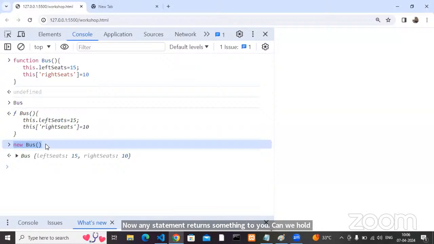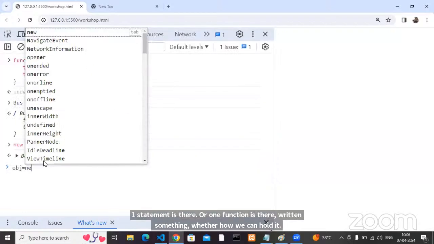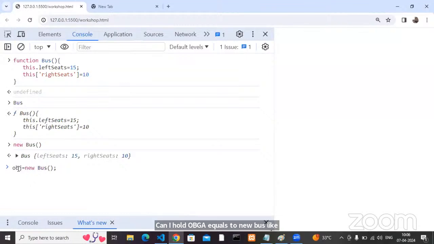Any statement, whether a function or something else, returns something. How can we hold it? Can I hold it like obj equals new bus? Now tell me, what is the type? My obj type is what? In Java, it is Bus b equals new Bus. In .NET also, the same way we can write it.